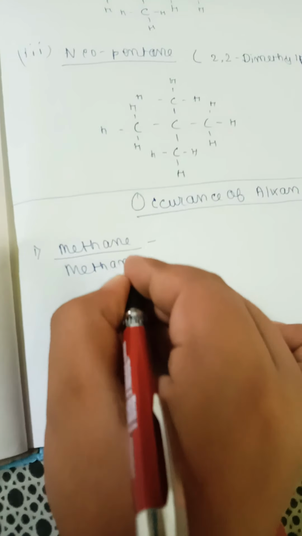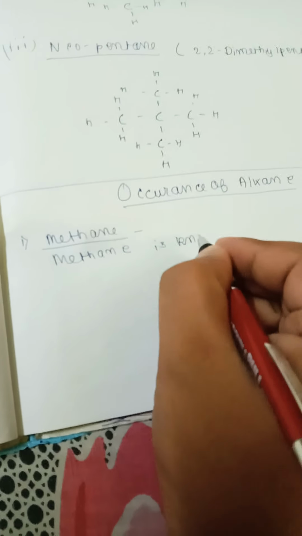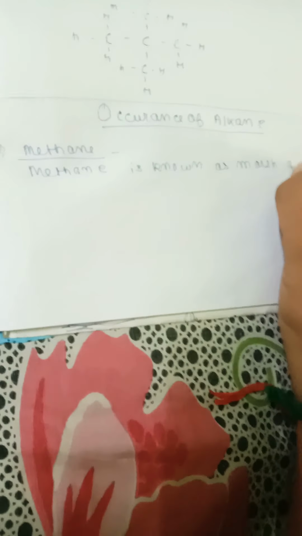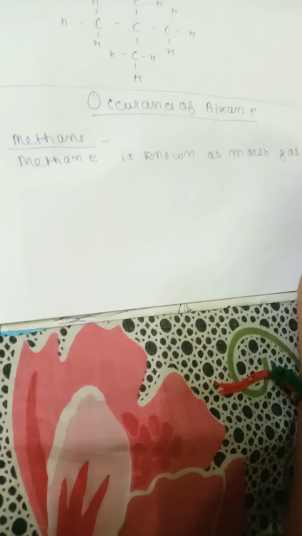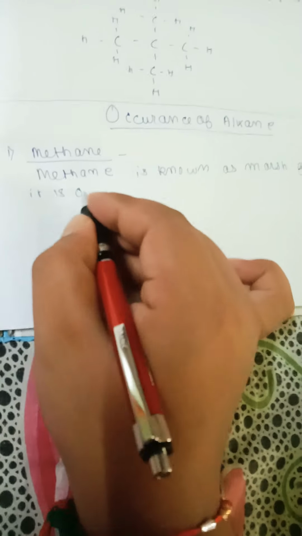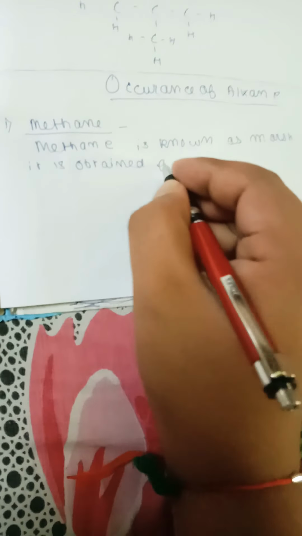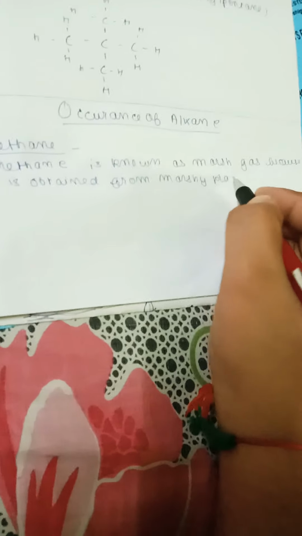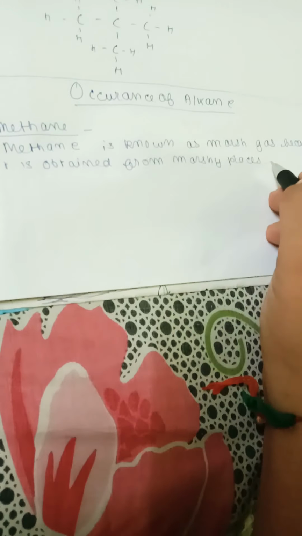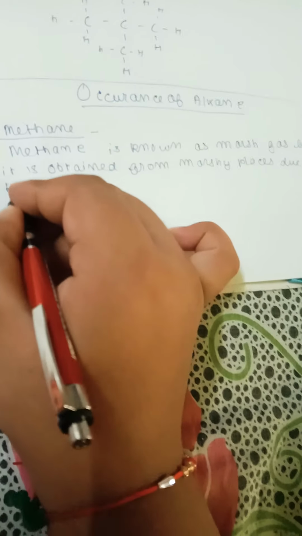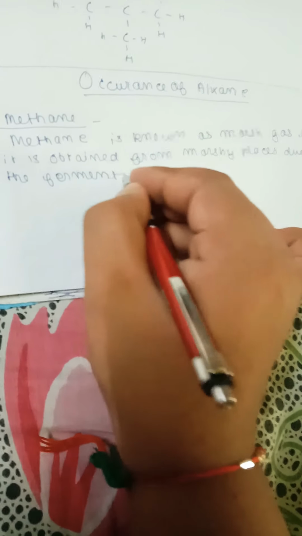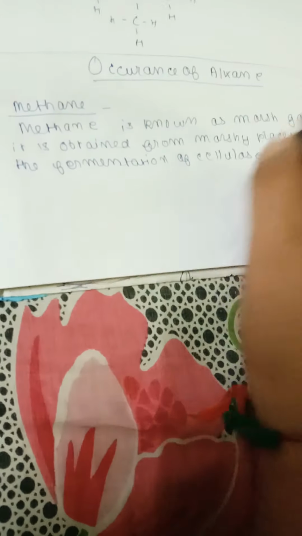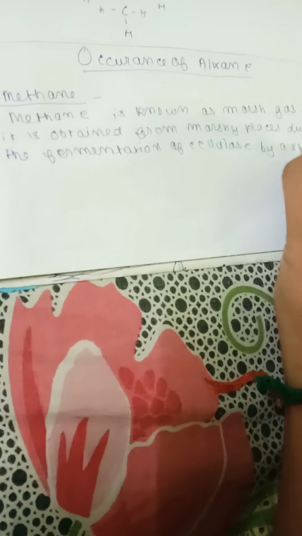Methane is known as Marsh gas because it is obtained from marshy places due to the fermentation of cellulose by a special type of bacteria.